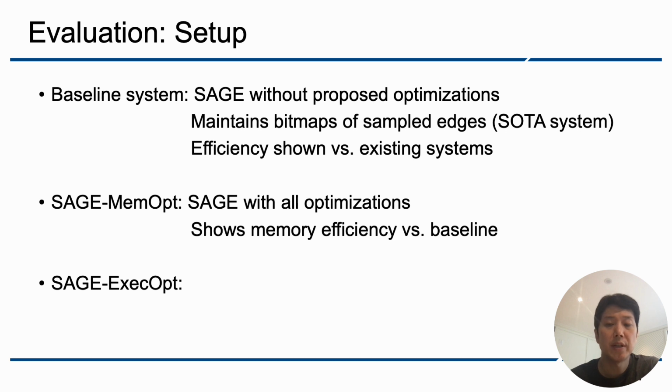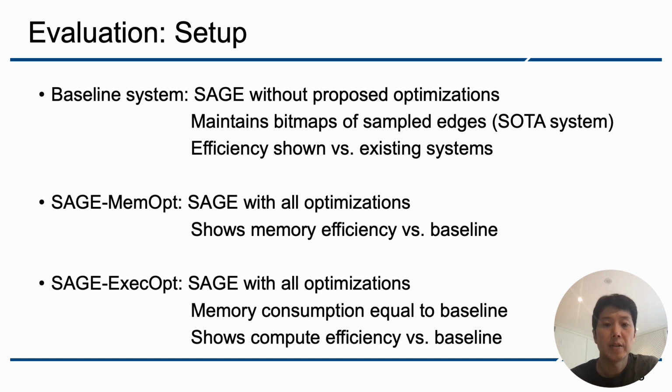SAGE MEMOpt is SAGE with all optimizations, and thus it uses a smaller amount of memory compared to the baseline because of deterministic sampling and hybrid gathering. SAGE XOpt is SAGE with all optimizations, and its vertex cache size is increased so that it consumes the same amount of memory as the baseline.